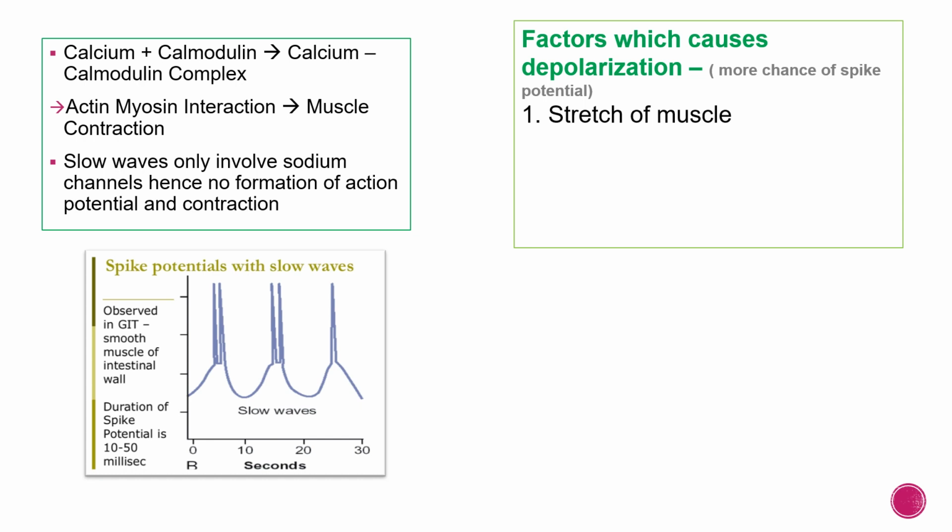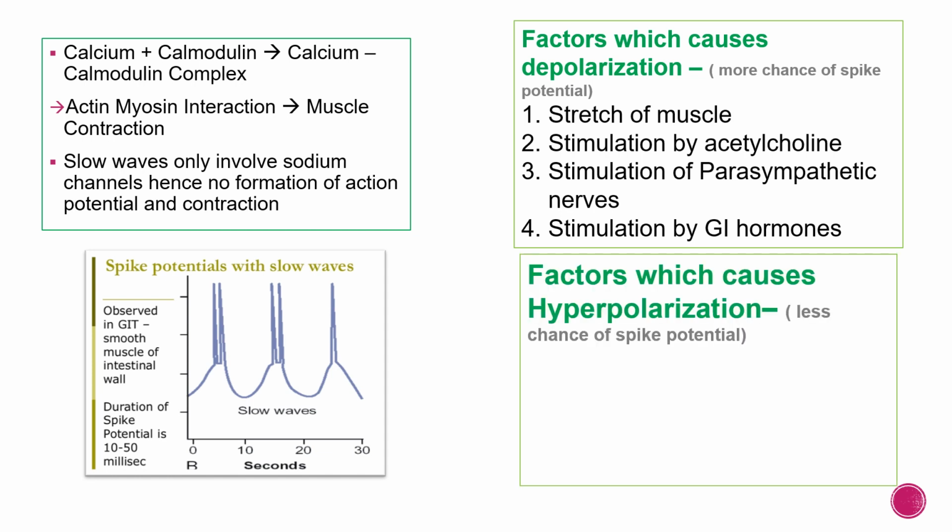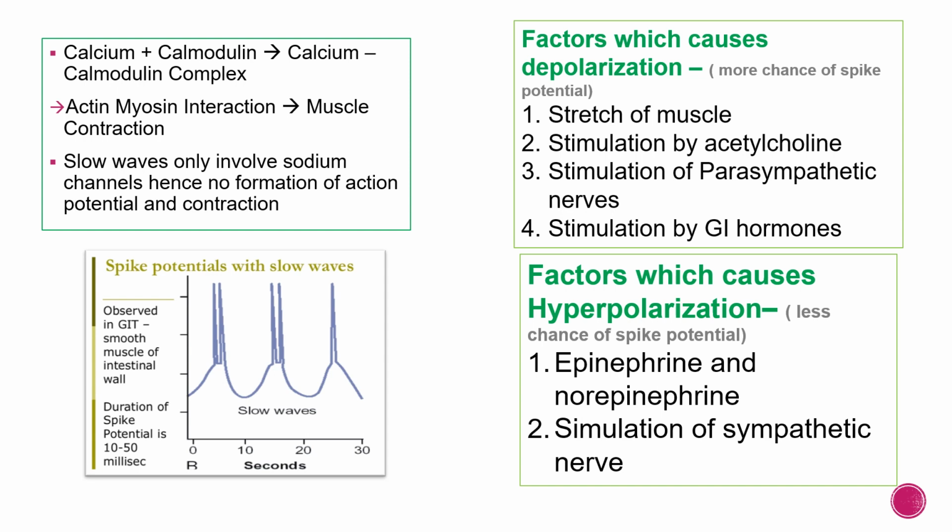So what are the factors? Any stretching of the gastrointestinal muscles, any stimulation by acetylcholine. We add acetylcholine, the contraction of the gastrointestinal tract smooth muscles will increase. This can be basically demonstrated by the modified Dale's tissue apparatus. Stimulation of parasympathetic nerves will also lead to more action potentials. Stimulation by GI hormones can lead to development of action potentials. Now factors which cause hyperpolarization will lead to less chance of spike potential. These are mainly epinephrine and norepinephrine and sympathetic stimulation.